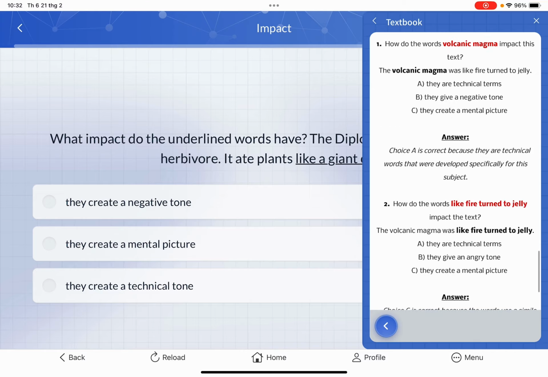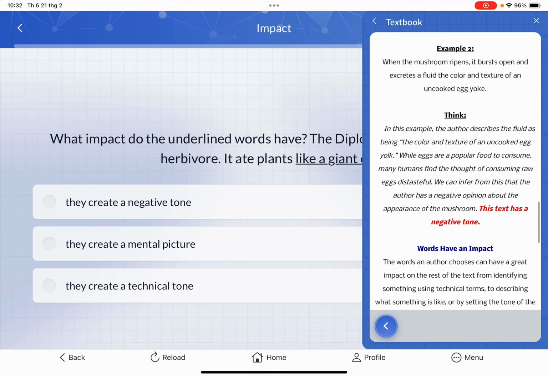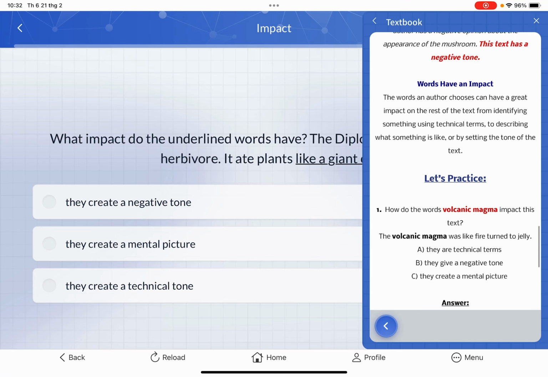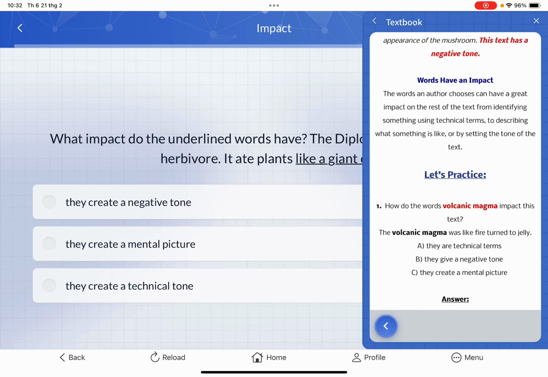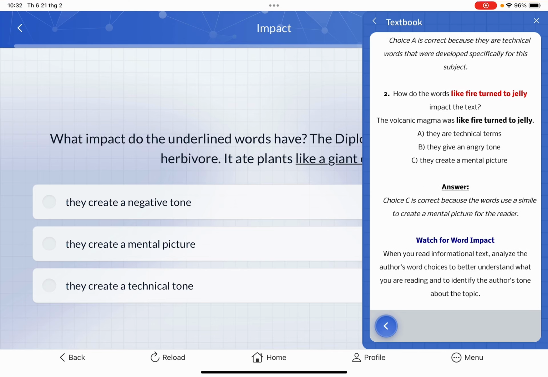So they definitely gave us a different tone. So remember, watch for word impact when you read informational text.